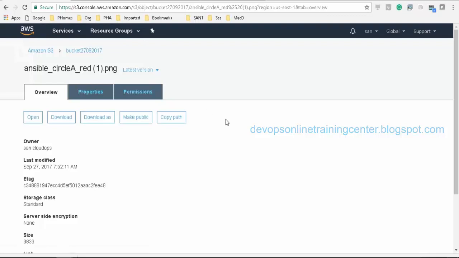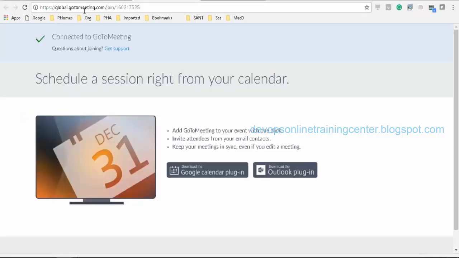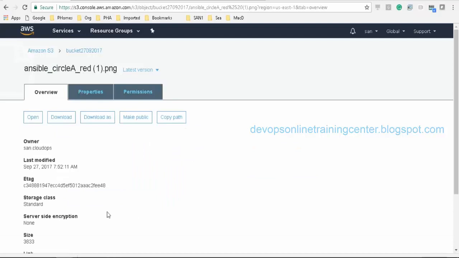Something like, let us say, in applications using a relational database or S3: if it is data related, something like tables and all can be inserted into a database, that time we use an RDS database. But if there are files that have to be stored somewhere, then we use something like S3. Okay.